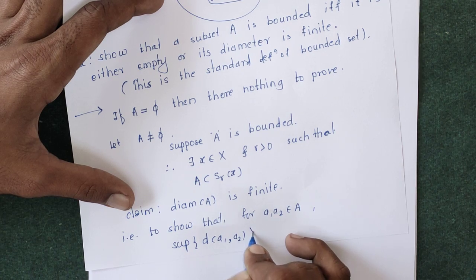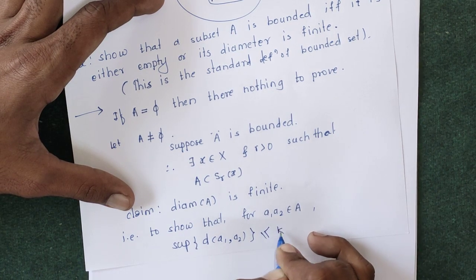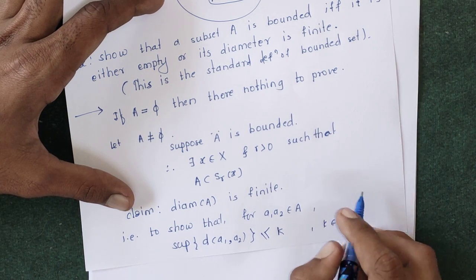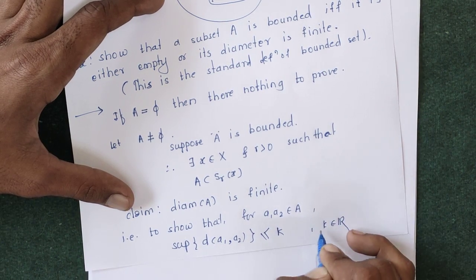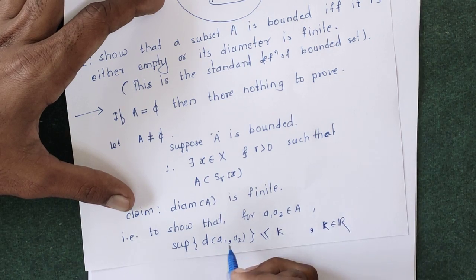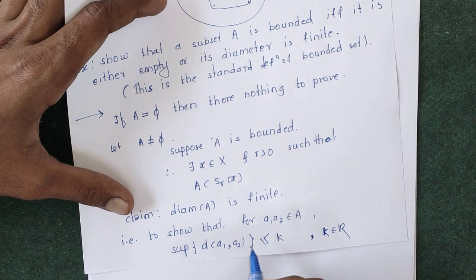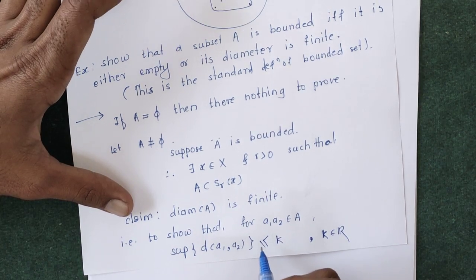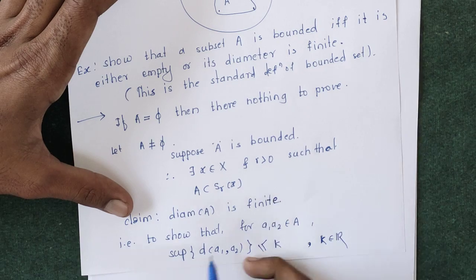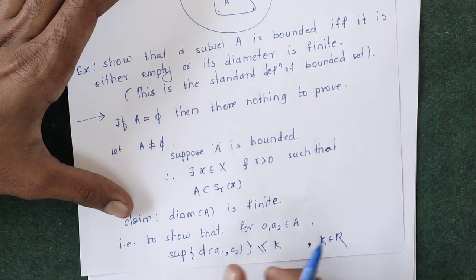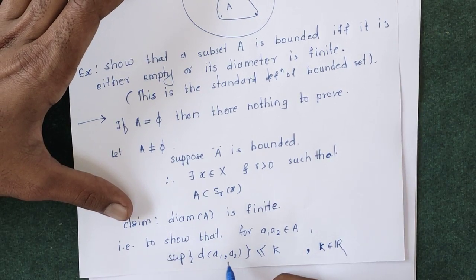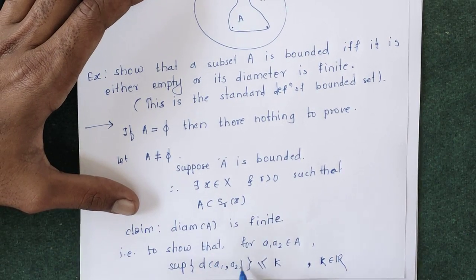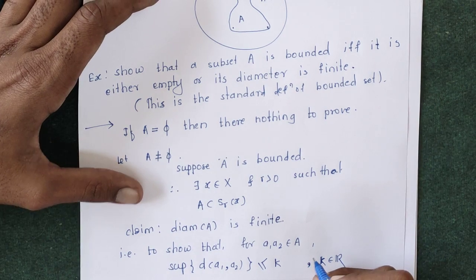Finite means it is less than or equal to some element k belongs to R. Finite means less than some number, then we call that the supremum of distance between a1 and a2 is finite. This supremum of distance between a1 and a2 is the diameter of A. To show the diameter of A is finite, we have to show that the diameter of A is less than or equal to some real number.